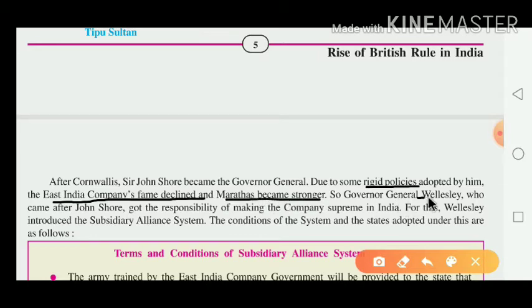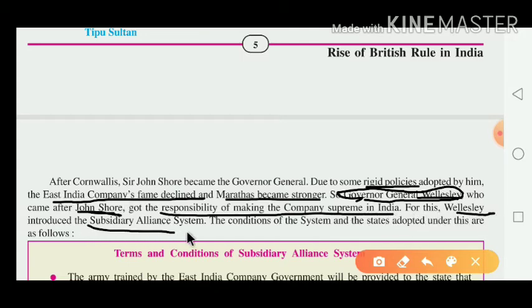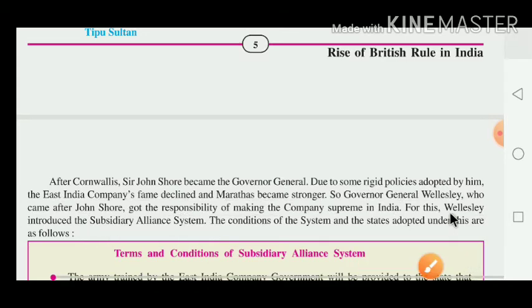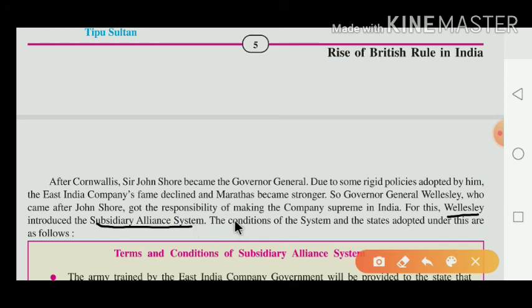Governor General Wellesley, who came after John Shore, got the responsibility to make the company supreme in India. For this, Wellesley introduced the subsidiary alliance system. Who introduced the subsidiary alliance system? Wellesley. The conditions of the system and the states that adopted it are as follows.